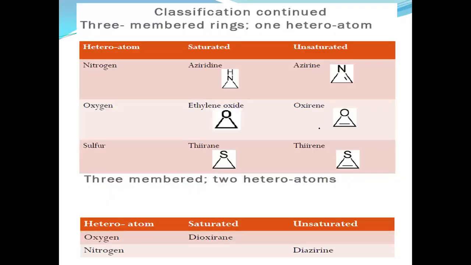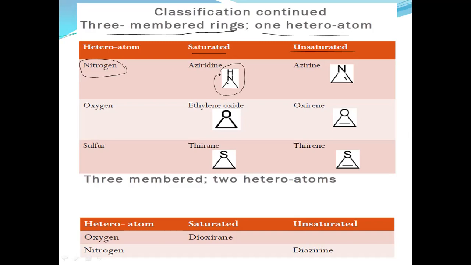Here, as per the classification on the basis of number of atoms, the first ring size is the 3-membered ring. It contains at least one heteroatom, and these are the examples. If nitrogen is the heteroatom present in the 3-membered ring, here are examples of saturated as well as unsaturated.